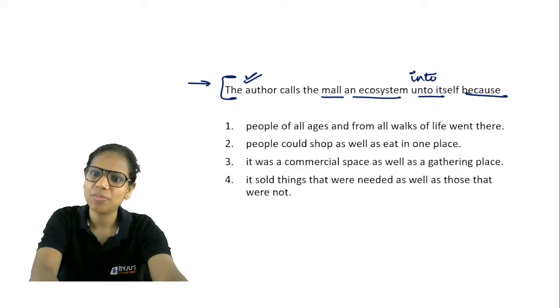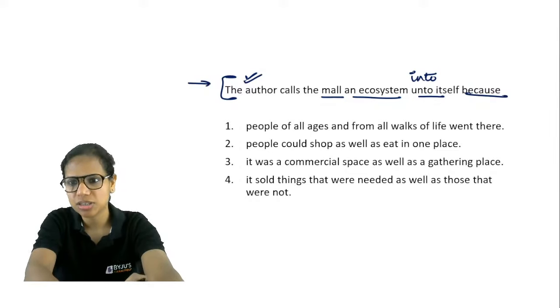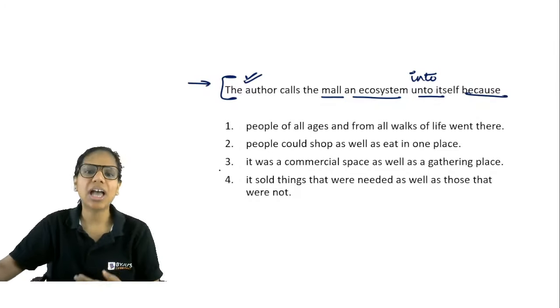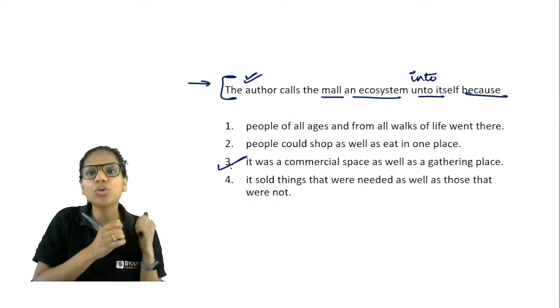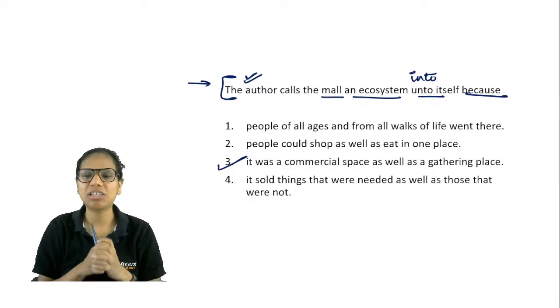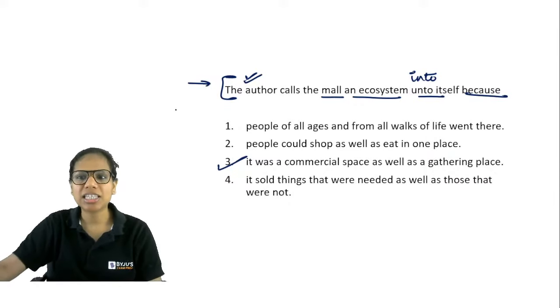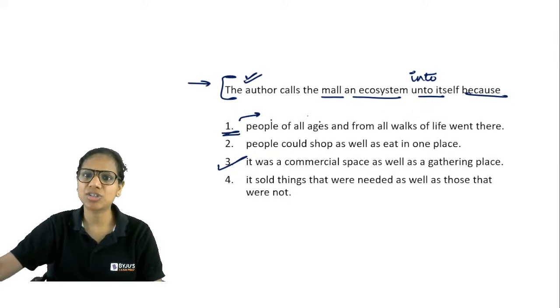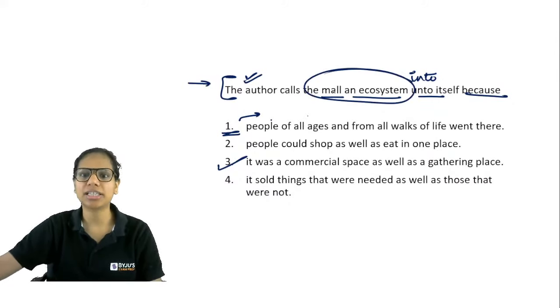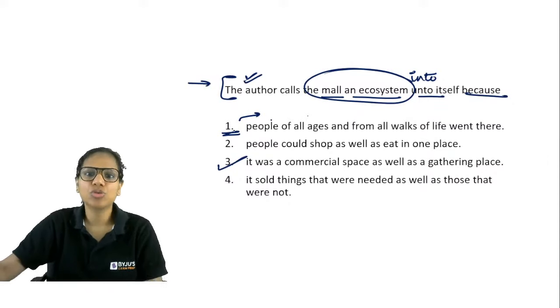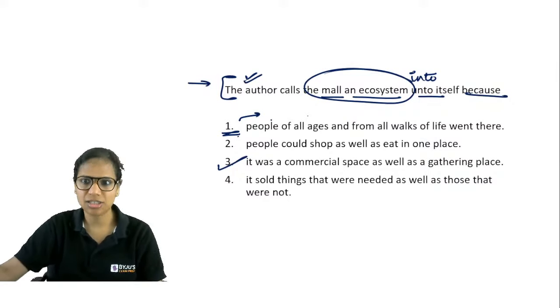All right. Absolutely correct. So I think I've got threes from all of you. So you see how going back and reading that sentence makes it so easy to attempt this, right? Otherwise, let's say this part has been mentioned that people from all ages and all walks of life went there. This part is there in the passage, but it is not mentioned in this context. So if you do not go back, sometimes you could be confused to mark this as the answer, right?